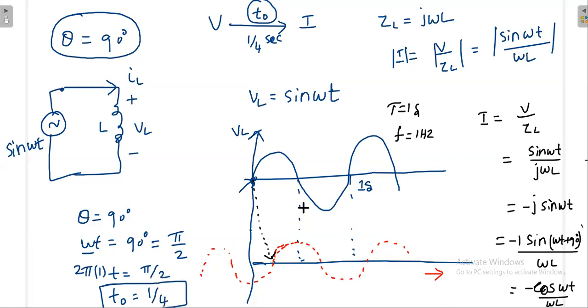That's why I told, this peak may be different. That is decided by omega L. I'm not worried about that. But I'm really worried about where the waveform is starting, how the waveform is getting shifted.